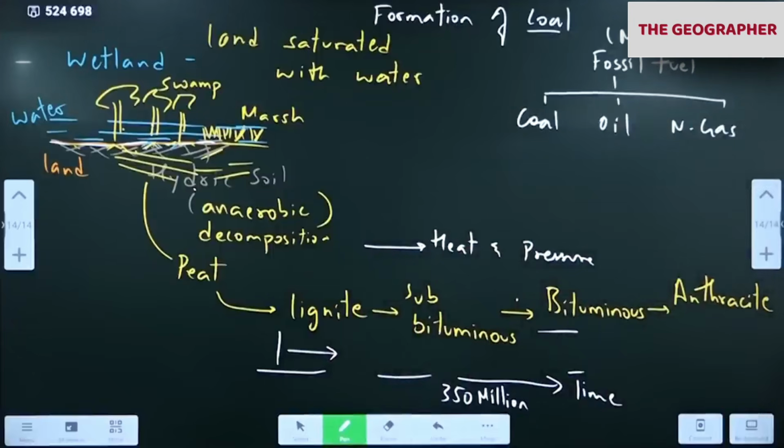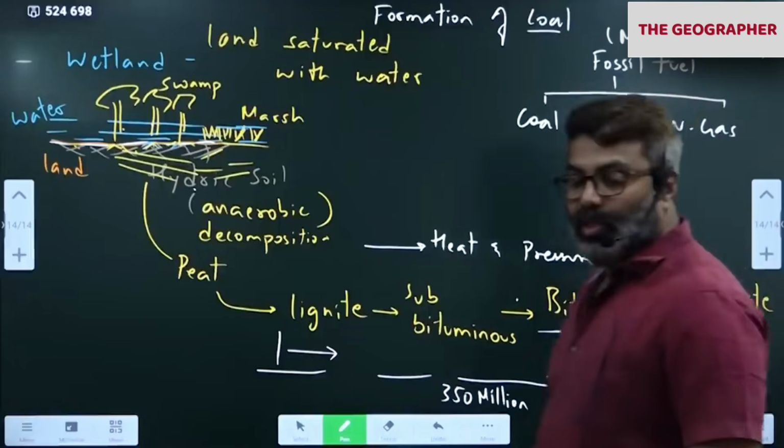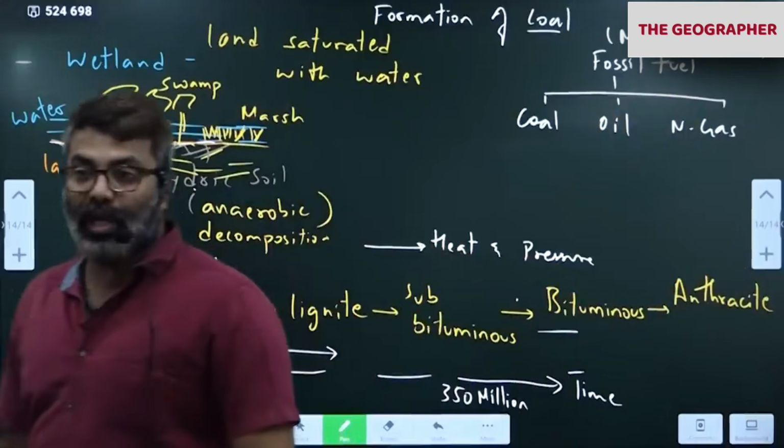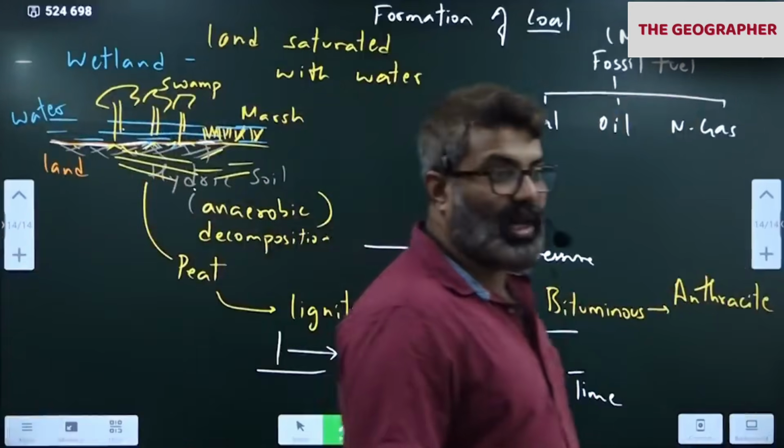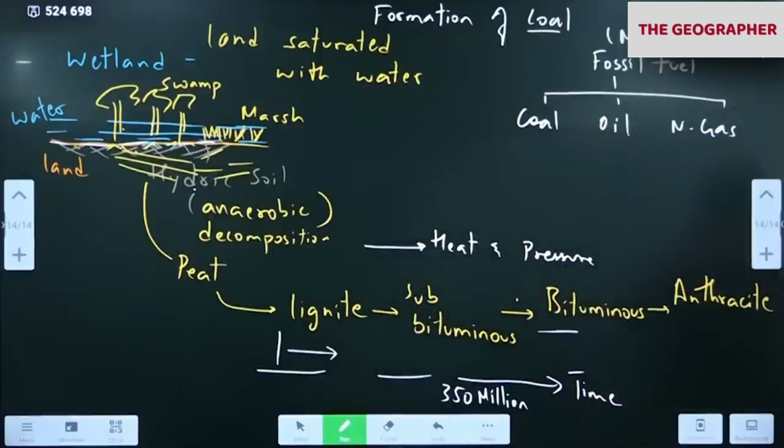All these are coal fields of India. The largest coal fields are present between Madhya Pradesh and West Bengal: Chhattisgarh, Jharkhand, Odisha. Talcher, look at Talcher, one of the largest. Okay, Korba, look at Korba.